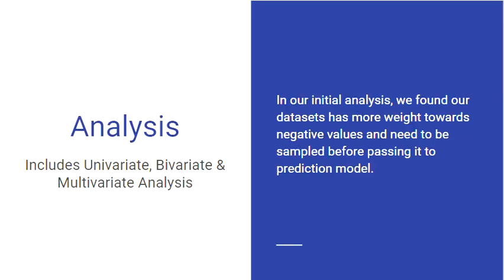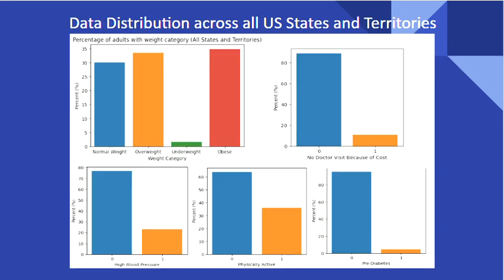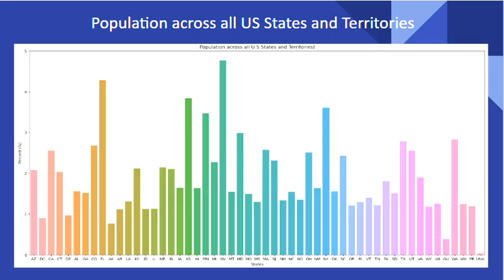Going forward with the analysis, we first did our initial analysis and found that our dataset has more weight towards the negative values and needs to be sampled. Then we checked the population across US states and territories and found that Nevada has highly participated in this annual survey, followed by Florida, Washington, and New York.